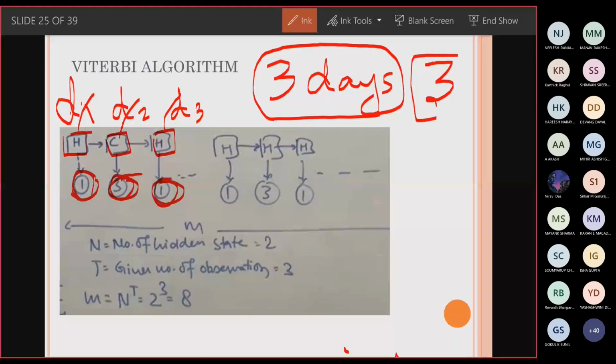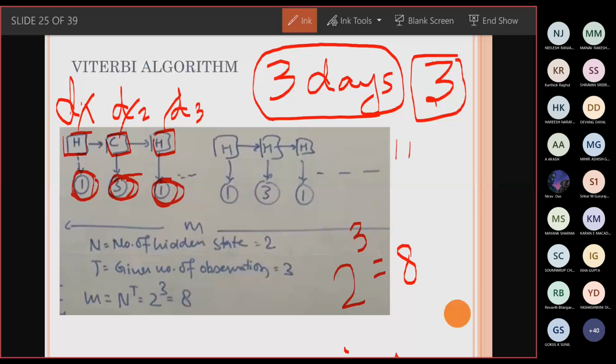Okay, now what could be the possible number of states? What is the possible combination of these three observations, which is going to be 2 power 3. So totally, if you're going to observe for 3 days, it could be anything.